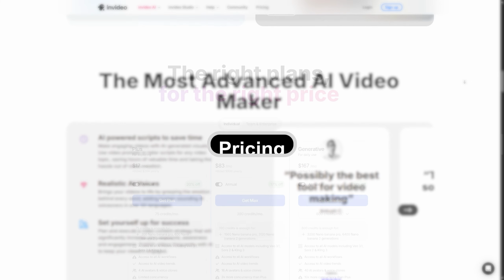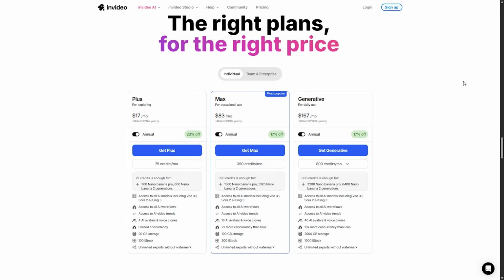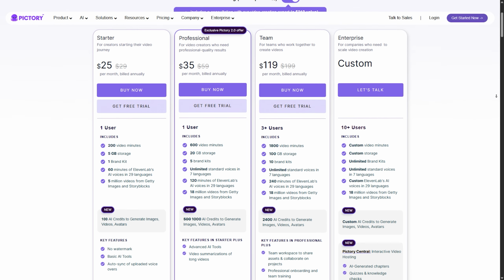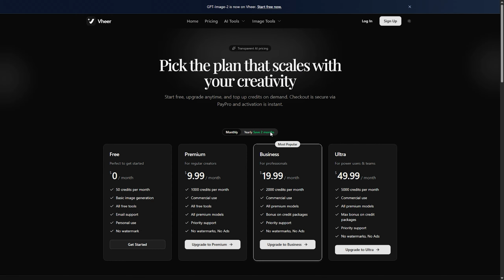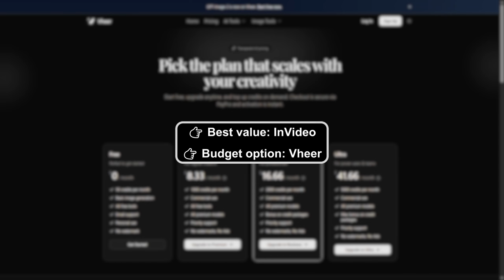Pricing. Invideo has a free plan available. Paid plans unlock premium features and remove the watermark. Pictory is paid focused, with a limited free trial. Vheer is usually affordable or freemium depending on the version. Best value: Invideo. Budget option: Vheer.